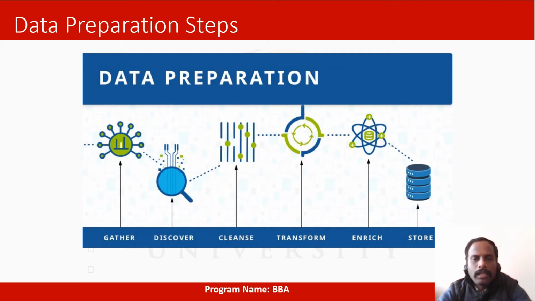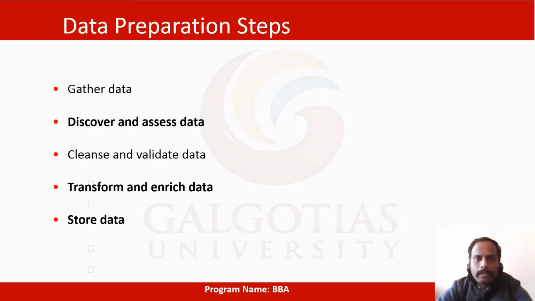For example, data preparation is a process that will include standardizing data format, enriching the source data, and removing the outliers. So what are the steps we can follow for data preparation? One is gather, second is discover, third is cleaning, fourth is transform, fifth is enrich, and the last step is store. Let us discuss it one by one in detail.